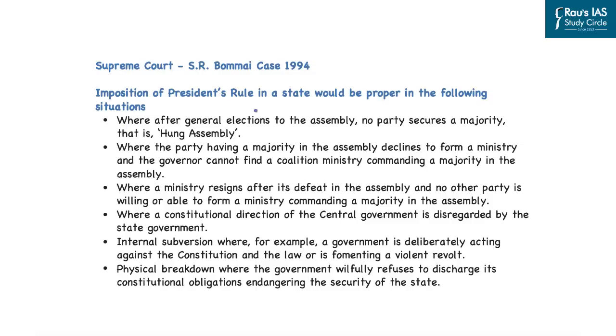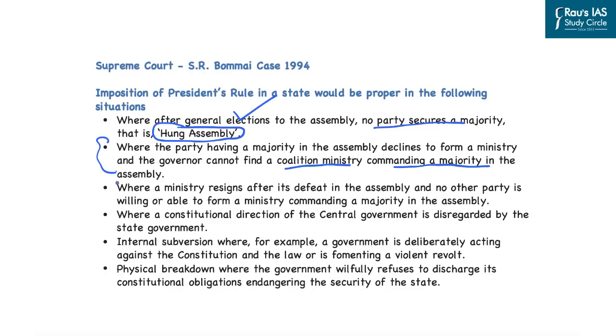First situation is where after the general elections to the assembly, no party secures a majority and there is a hung assembly, and a coalition is also not being formed. In that particular scenario the president's rule can be imposed and it would be a proper case of imposition of president's rule. Secondly, where the party having a majority in the assembly declines to form a ministry and the governor cannot find a coalition ministry commanding a majority in the assembly. So the majority party has resigned and no coalition is being formed which can form the government or which can pass the floor test of confidence.